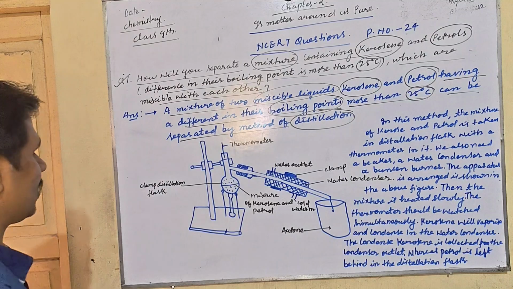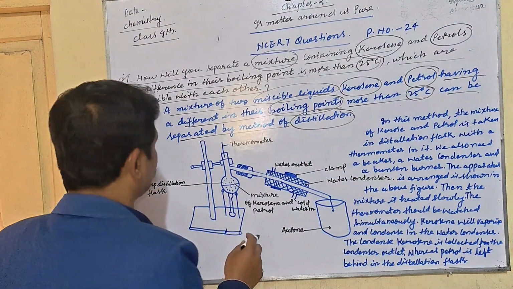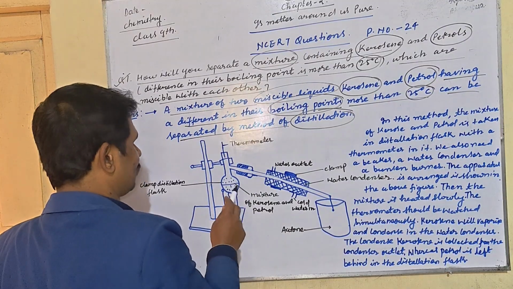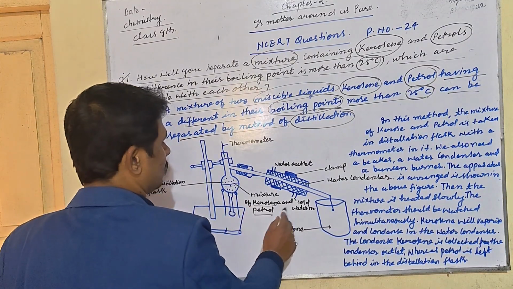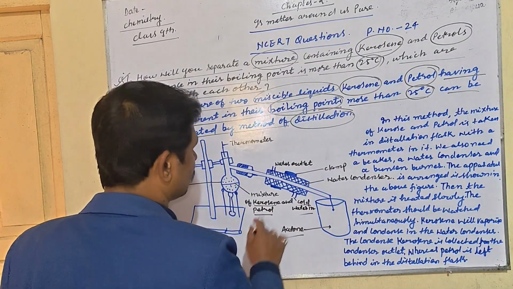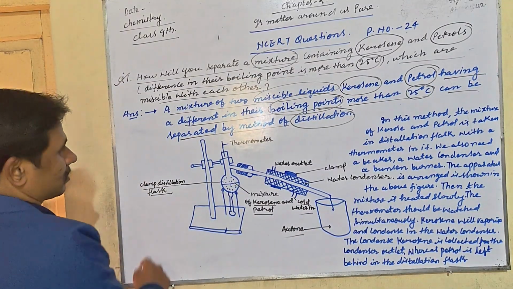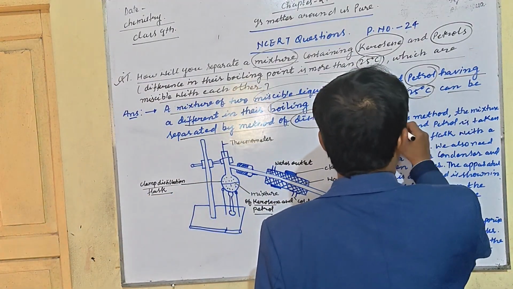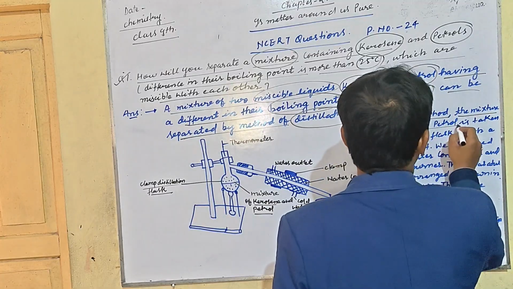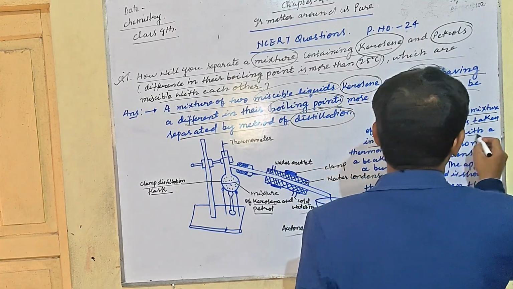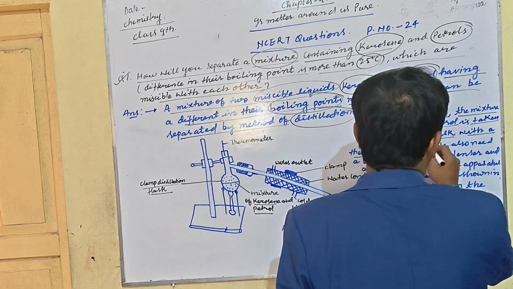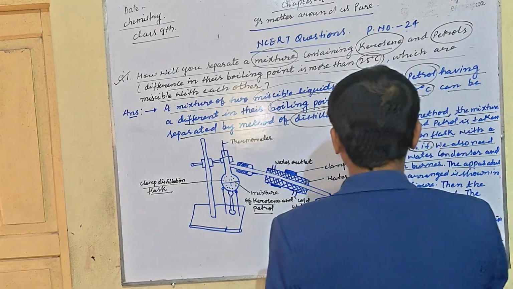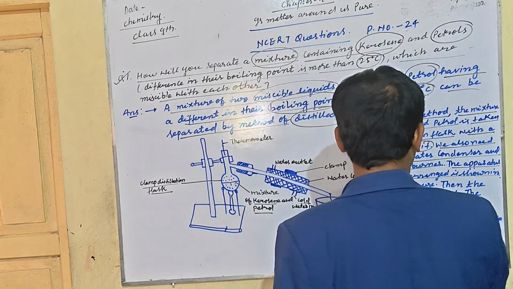This is the distillation method. There is a stand, a clamp, a thermometer, a water outlet, a water condenser. After that, there is the mixture of kerosene and petrol in the distillation flask. Cold water goes in. In this method, the mixture of kerosene and petrol is taken in a distillation flask with a thermometer in it. We also need a beaker, a water condenser and a Bunsen burner. The apparatus is arranged as shown in the figure.